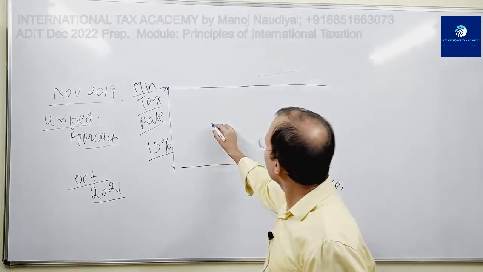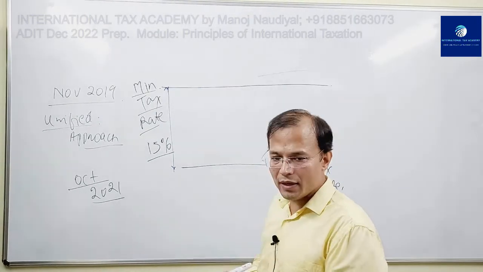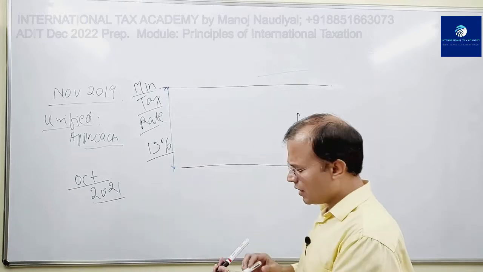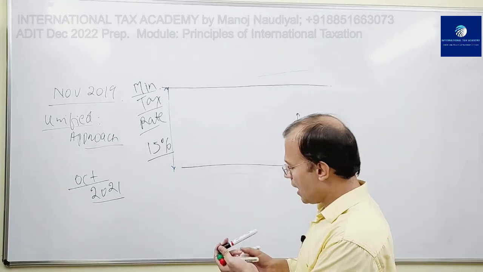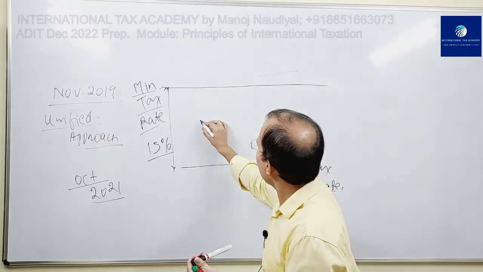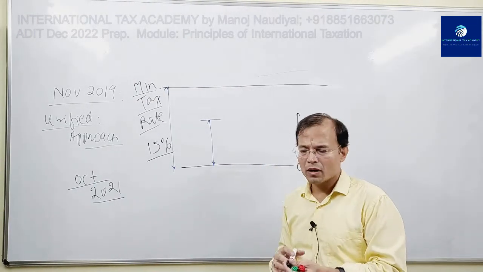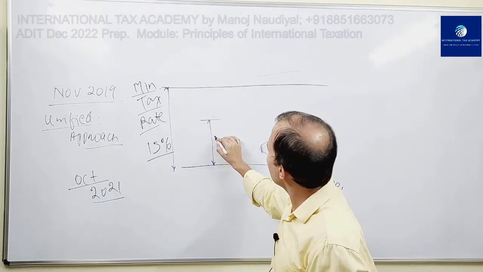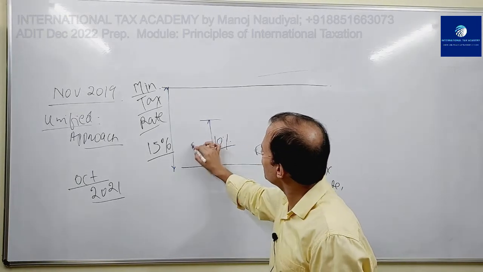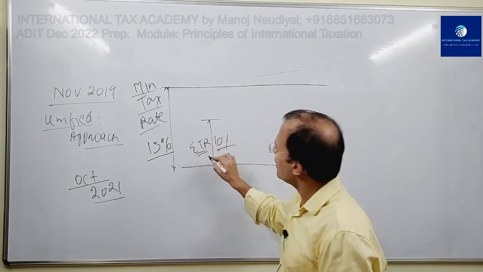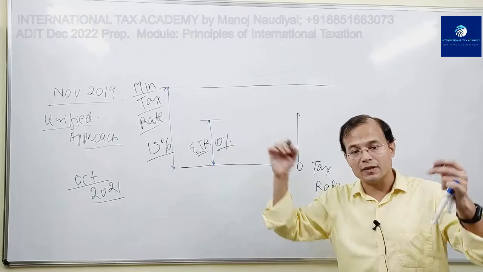Supposing in any country that MNE group is operating, and at present, that is before implementation of GLoBe, it is paying an effective tax rate, ETR, of only 10%.